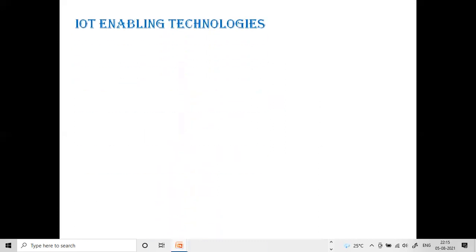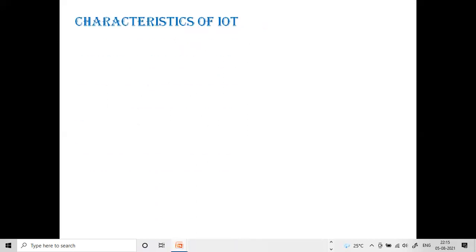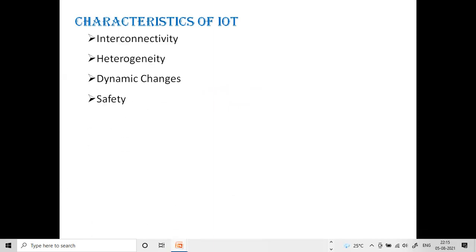Next, IoT enabling technologies. First one, wireless sensor network. Next, cloud computing, big data analytics, communication protocols, and embedded systems. These are the technologies of IoT. Next, characteristics of IoT. Let us see the points. First one, interconnectivity and heterogeneity, dynamic changes, safety. These are the characteristics, and not only this, you can see many more.